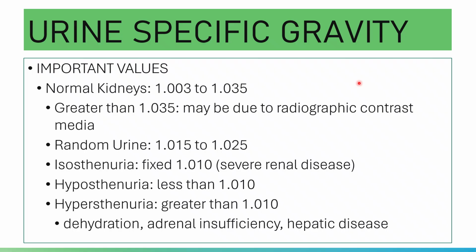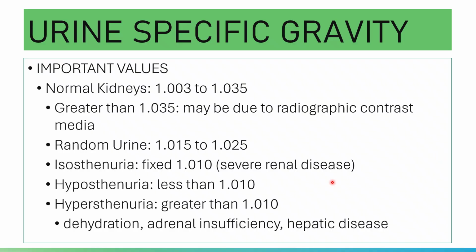Example, your dextran. Okay, this is a plasma expander. Of course, it will also cause increased specific gravity. It's the same if the dextran is finally cleared by your body, the specific gravity of your urine will return to its normal value.